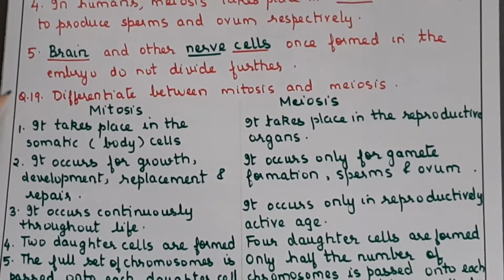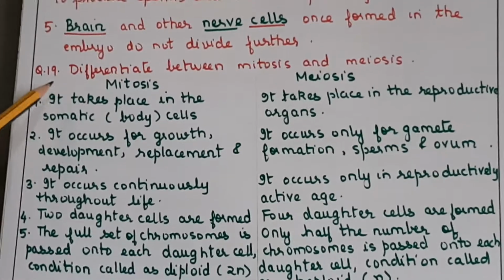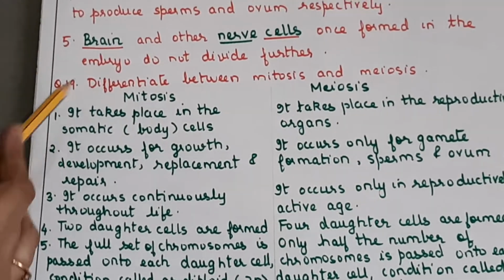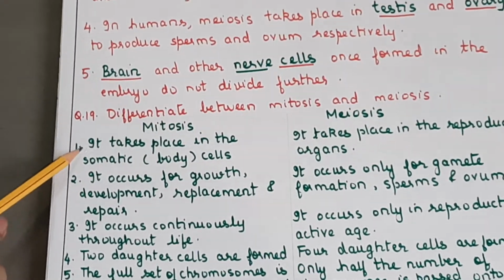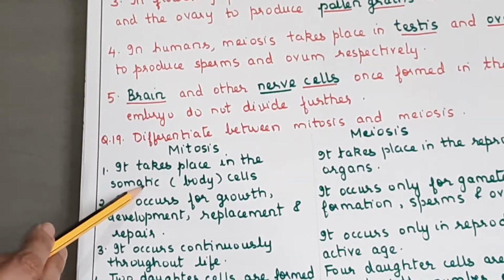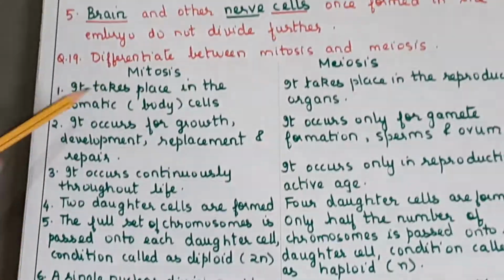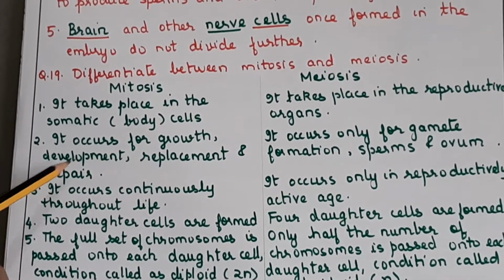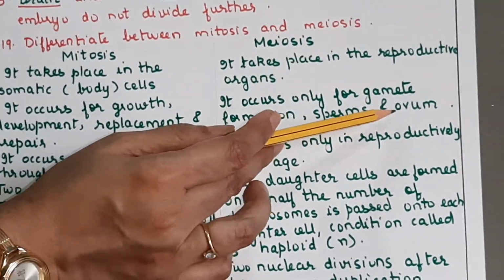Now next question, again very important, just as how mitosis in plant and animal cells was. Now we have discussed mitosis as well as meiosis. Now we will see the comparison of mitosis and meiosis. Okay, now mitosis is taking place in all the somatic cells, and meiosis only in the reproductive organs. Mitosis occurs for what purpose? Growth, development, replacement and repair. Meiosis is taking place only for the formation of the gametes, that is the sperms and the ovum in animals.